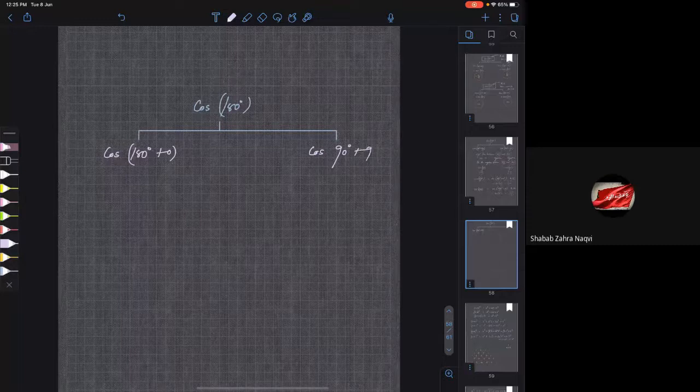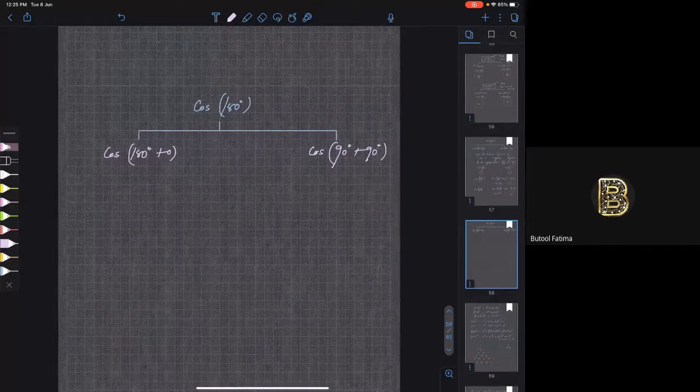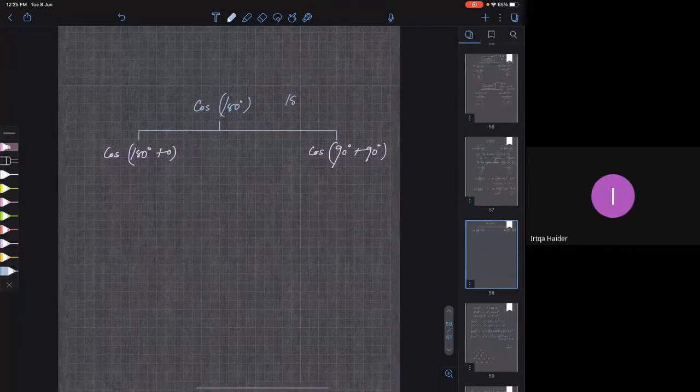Or you can take it as cos of 90 plus 90. 90 plus 90 is 180. Minus 0 also you can do. Anyway, cos of 180 minus 0 is what? Okay, first tell me, 180 degrees lies in which quadrant? Between second and third.